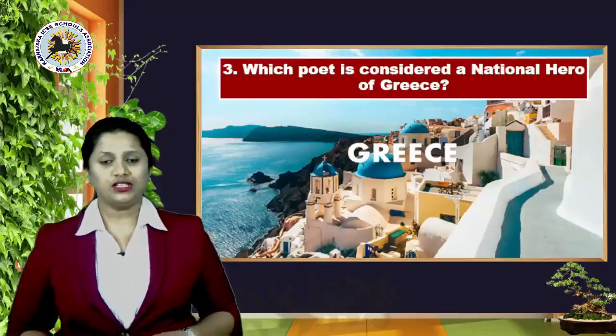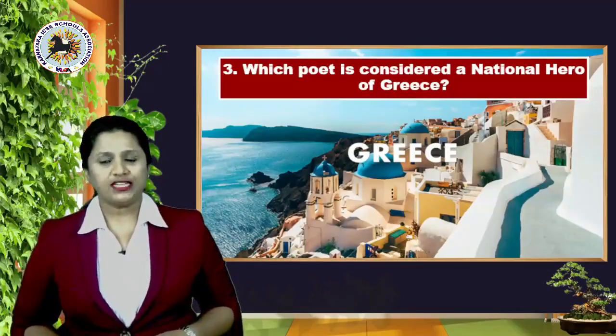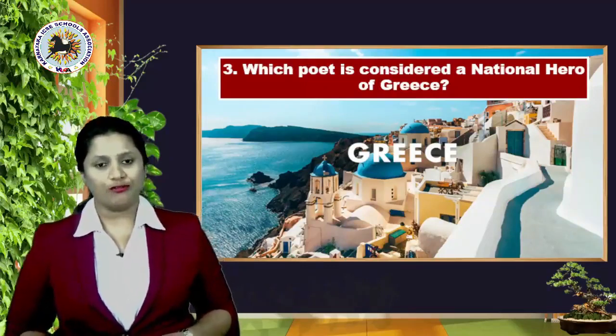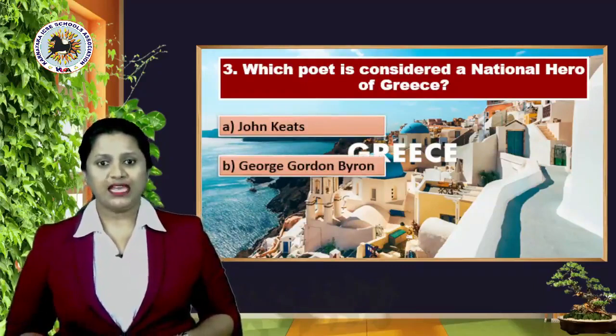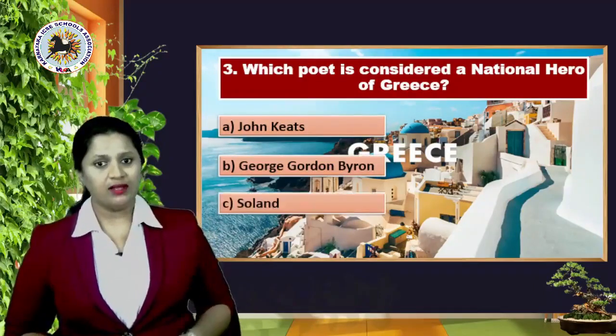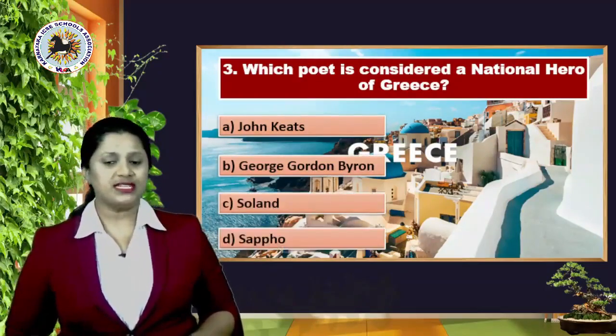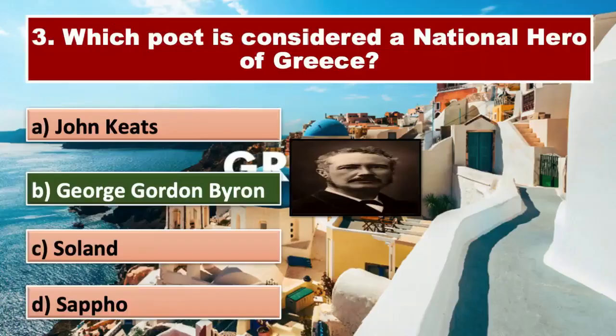Next, moving ahead to the third question: which poet is considered a national hero of Greece? Your options are A, John Keats; B, George Gordon Byron; C, Solon; or option D, Sappho. And the right answer is yes, it's option B, George Gordon Byron.